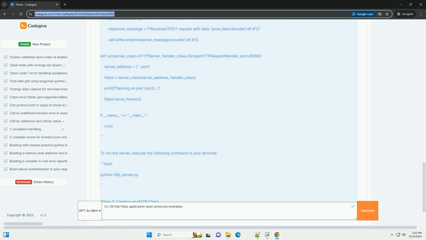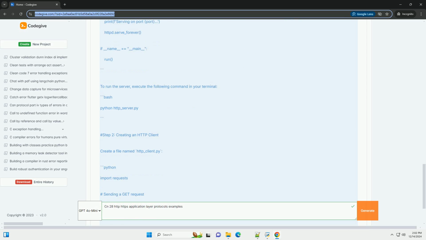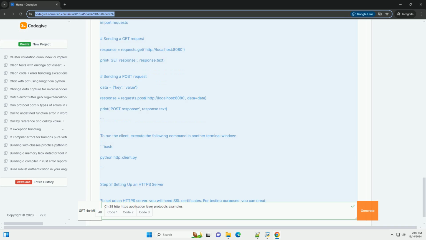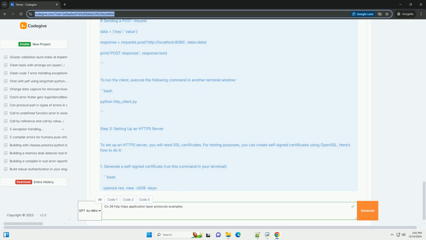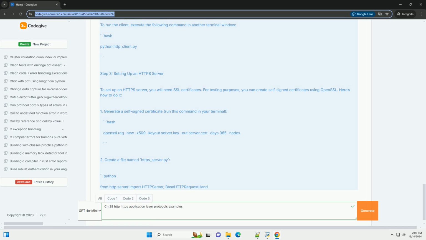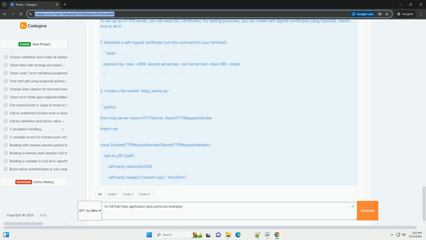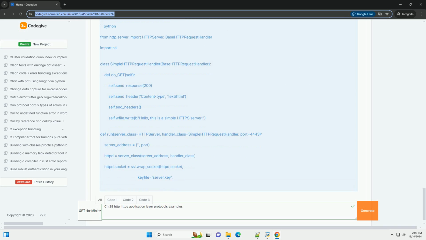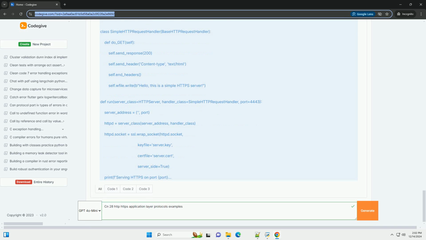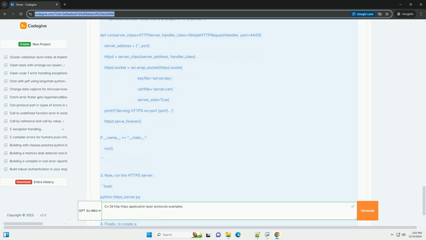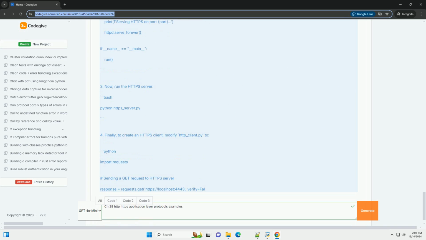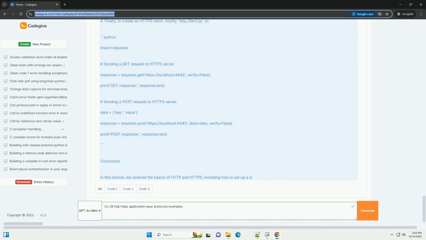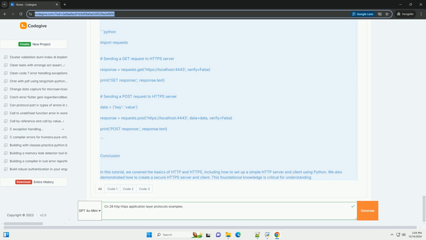HTTP, Hypertext Transfer Protocol. This is an application layer protocol used for transmitting hypertext via the Internet. It operates over TCP, Transmission Control Protocol, and allows web browsers and servers to communicate. HTTPS, HTTP Secure. This is the secure version of HTTP, where communications are encrypted using TLS, Transport Layer Security, or SSL, Secure Sockets Layer. This ensures that data transmitted between the client and the server is secure and cannot be easily intercepted or tampered with.